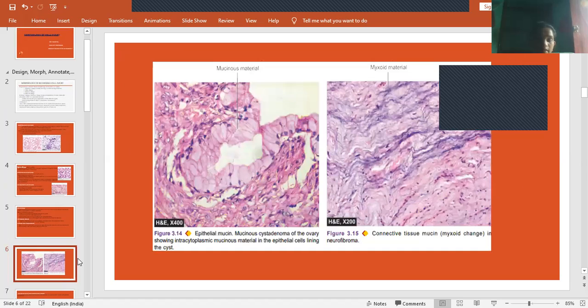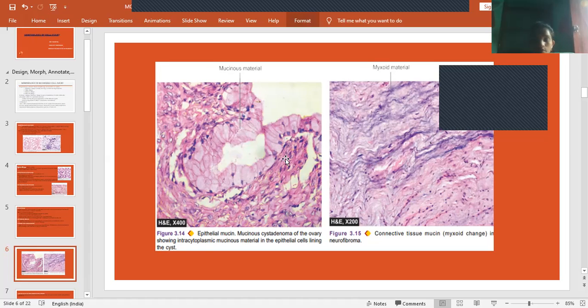So in this picture we can see this epithelial mucinous material. This is the mucinous cystadenoma of the ovary, showing intracytoplasmic mucinous material in epithelial cells lining the cyst. So the epithelial cells lining the cyst secrete mucus. That is, mucinous material is secreted. That can be seen in this epithelial mucin.